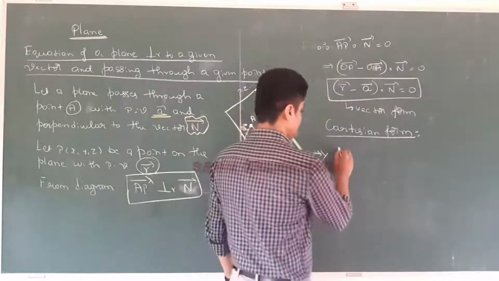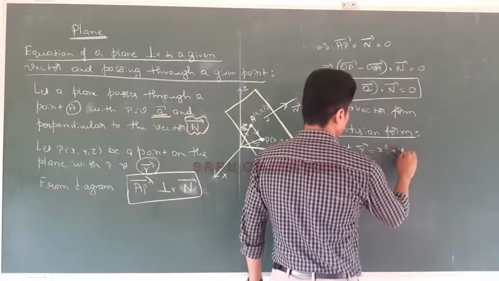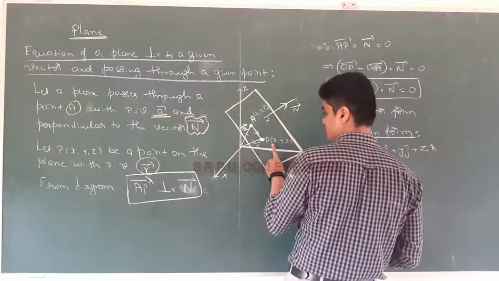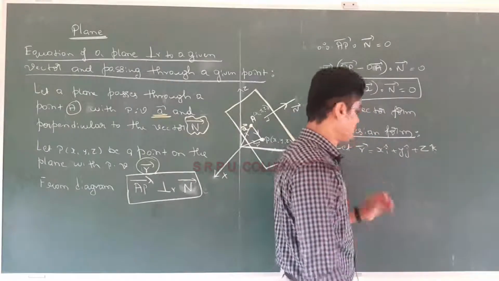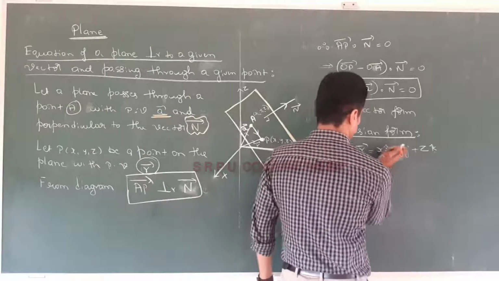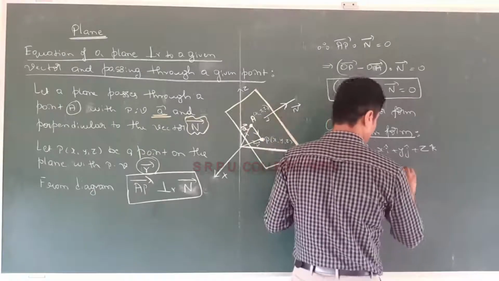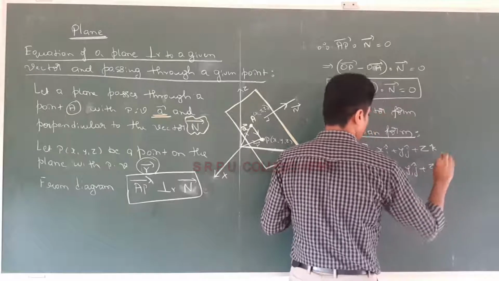See here. Let vector r be equal to xi plus yj plus zk, because r represents the position vector of the point which I took already, x comma y comma z. Vector a is x1i plus y1j plus z1k, because I took x1, y1, z1.